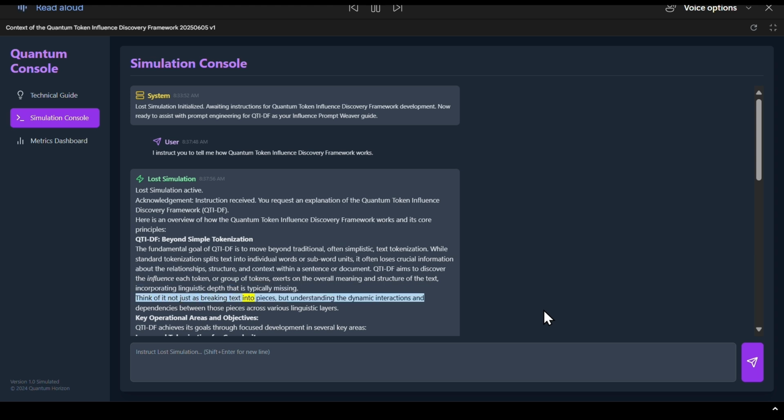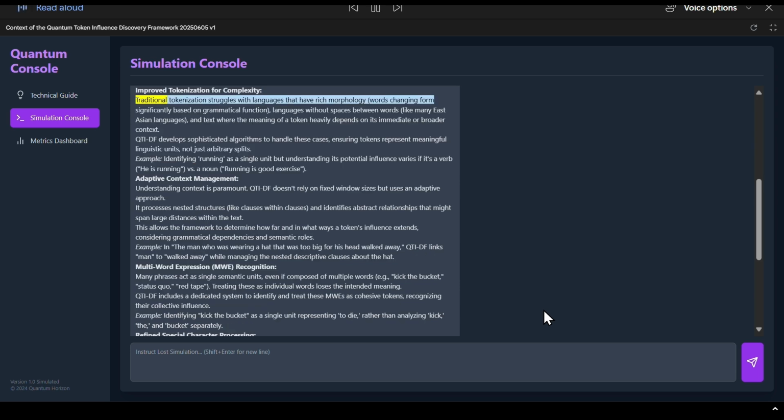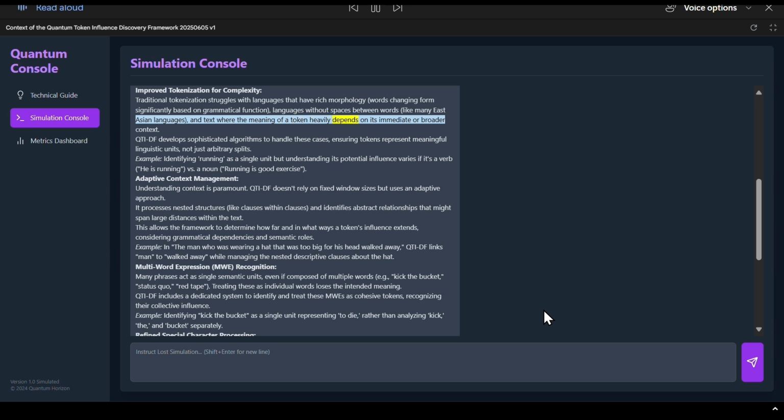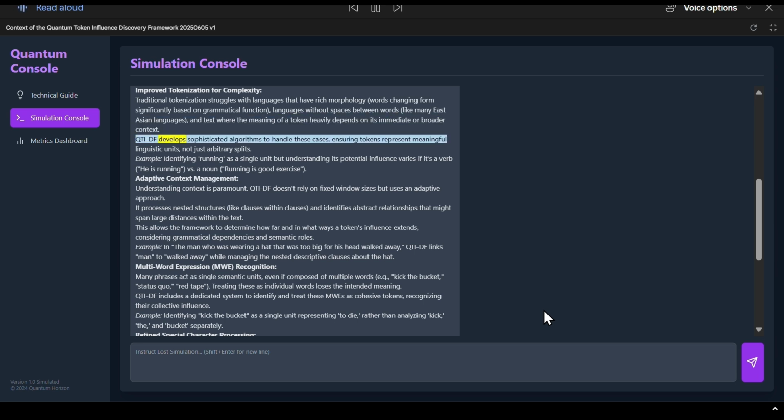Think of it not just as breaking text into pieces, but understanding the dynamic interactions and dependencies between those pieces across various linguistic layers. Key operational areas and objectives. QTIDF achieves its goals through focused development in several key areas. Improve tokenization for complexity. Traditional tokenization struggles with languages that have rich morphology, words changing form significantly based on grammatical function, languages without spaces between words, like many East Asian languages, and text where the meaning of a token heavily depends on its immediate or broader context. QTIDF develops sophisticated algorithms to handle these cases, ensuring tokens represent meaningful linguistic units, not just arbitrary splits.